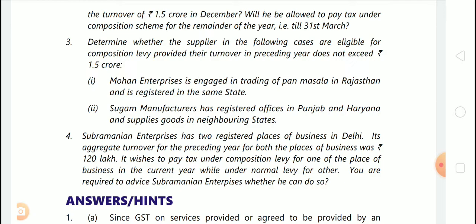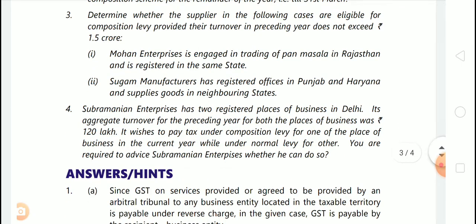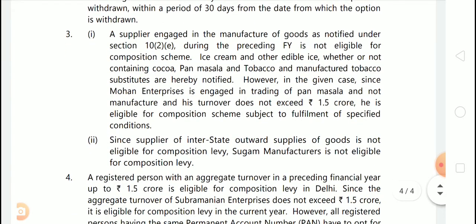It is stated in the question that Mohan Enterprises is engaged in trading of pan masala and not manufacturing. So manufacturer of pan masala is not eligible to offer composition levy, but trader of pan masala is eligible for the scheme. And in case of Rajasthan, applicable turnover limit is up to 1.5 crores. Now let's see the answer. 3.1. A supplier engaged in manufacture of goods as notified under section 10 subsection 2 clause e during the preceding financial year is not eligible for composition scheme.